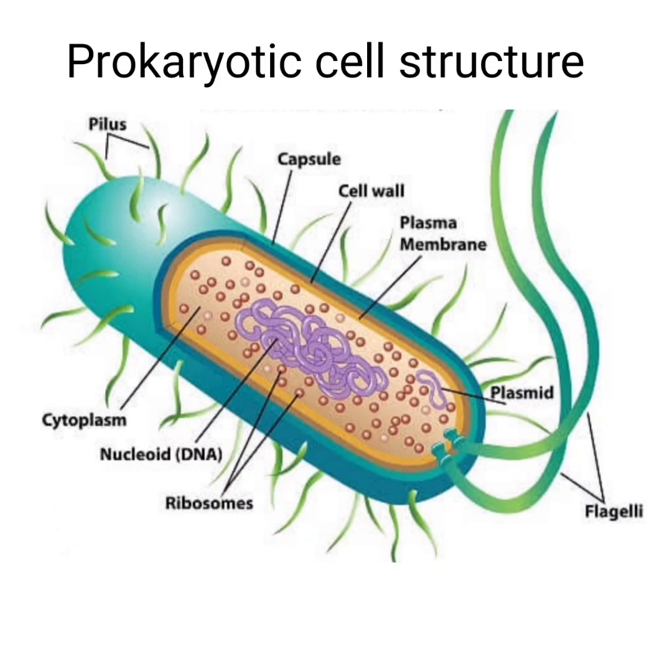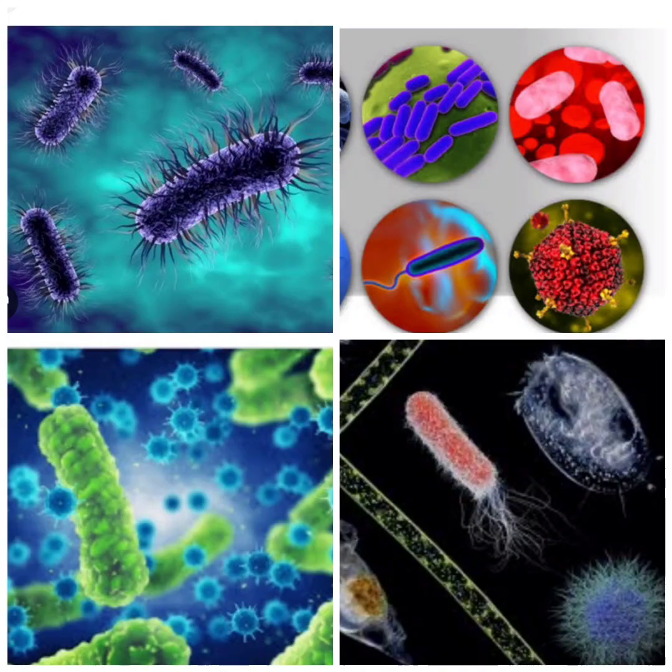Surface structures of the prokaryotic cell are flagella, pili, and capsules. Examples of prokaryotic cells are bacteria and cyanobacteria.